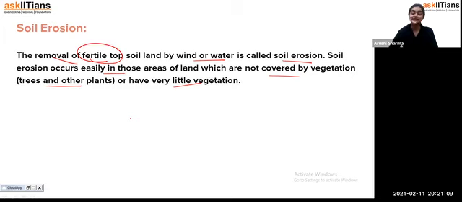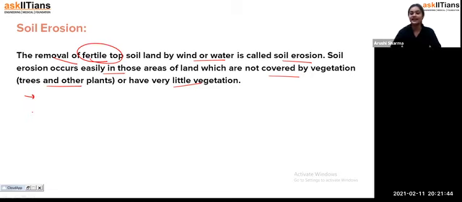Fine. So deforestation is a very major cause of soil erosion, because the roots of plants and trees hold the fertile top layer of the soil. When there are no such roots, the layer of soil gets removed with the help of wind or water, which results in soil erosion. Because of that, we can face many problems, even microorganisms not getting proper life in the soil, and deforestation is the main problem behind that.